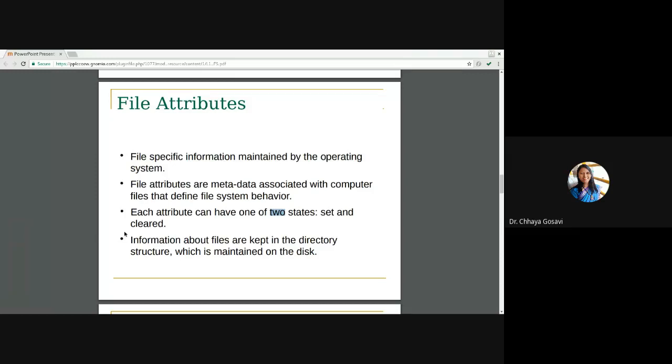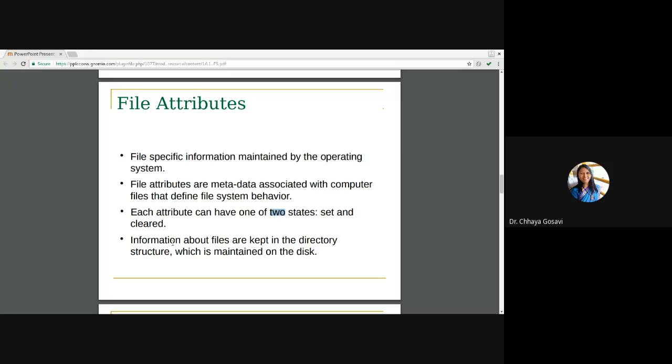If the attribute is 0, that means it is clear. If the value is 1, that means it is set. So each attribute can have either of two states. Set means that the attribute is present for the particular file, and cleared means the attribute is not set for that particular file. Information about files is kept in the directory structure, which is maintained on the disk.